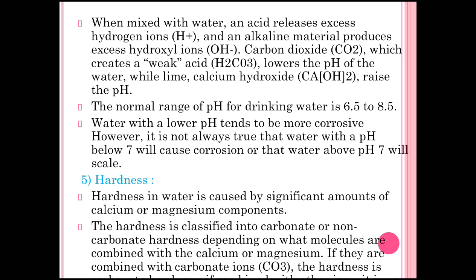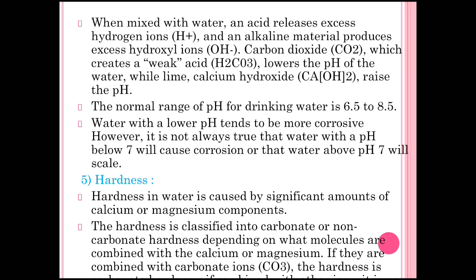It is not always true that water with a pH below 7 will cause corrosion, while water above that pH will form scale. Scale means a layer of calcium carbonate. Whenever one layer forms, another layer forms above the first, then a third, then a fourth. When the successive layers collect one above the other, it is called scale.